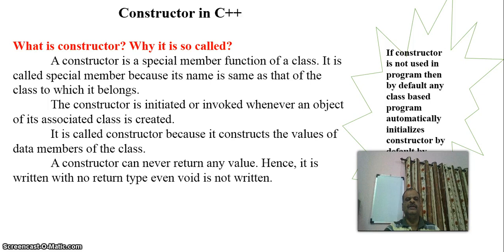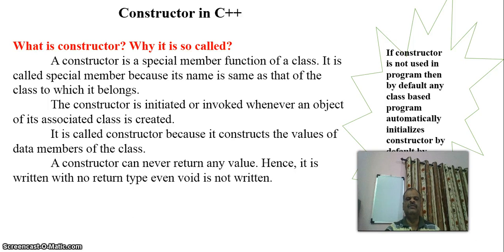A constructor is one characteristic of your class: any class-based program contains a constructor as a hidden member. If a constructor is not used in the program, then by default the compiler automatically initializes a constructor. Keep in mind the cases when you use a constructor and when you do not.